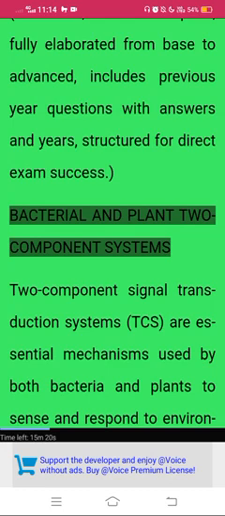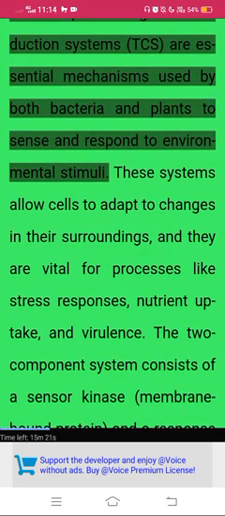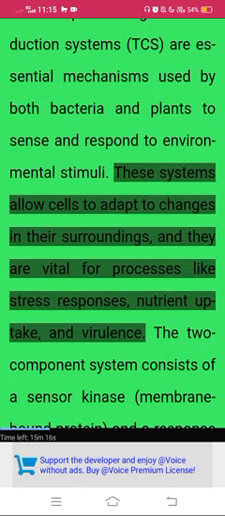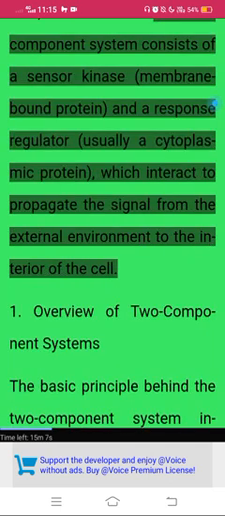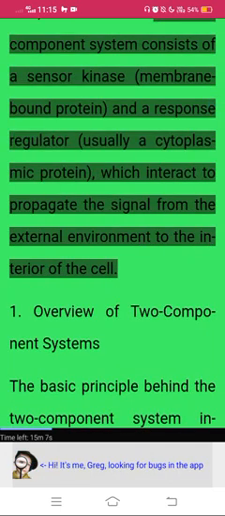Bacterial and plant two-component systems. Two-component signal transduction systems (TCS) are essential mechanisms used by both bacteria and plants to sense and respond to environmental stimuli. These systems allow cells to adapt to changes in their surroundings, and they are vital for processes like stress responses, nutrient uptake, and virulence. The two-component system consists of a sensor kinase, a membrane-bound protein, and a response regulator, usually a cytoplasmic protein, which interact to propagate the signal from the external environment to the interior of the cell.